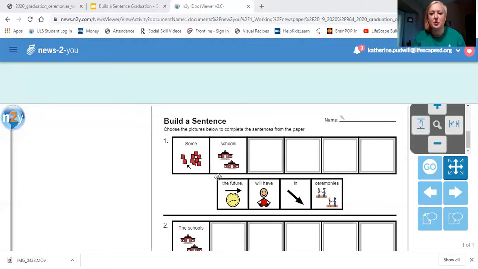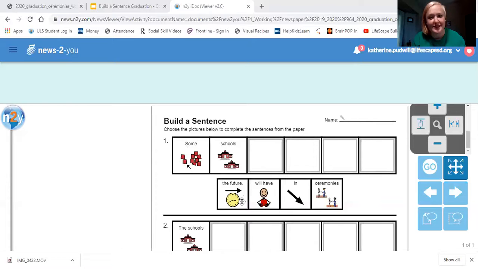So some schools. Now we have to finish this sentence. And we know our sentence starts with a capital letter and we know it ends with a period, so our first clue is to look at our word options that have a period on them.